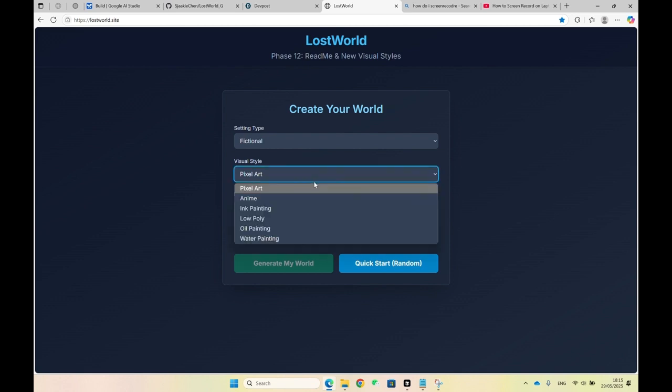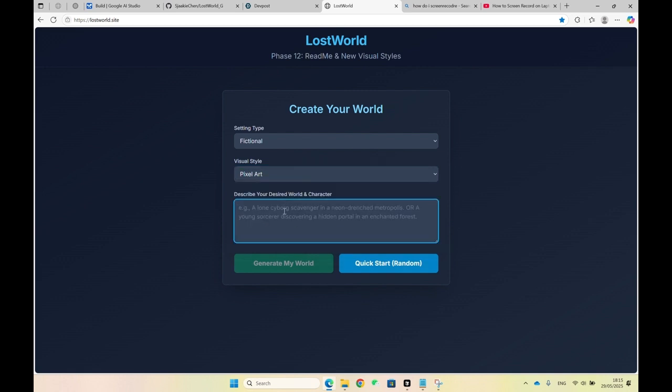So let's say I watched Avengers Endgame and I want to be Spider-Man or I want to be Iron Man. Then you can choose the art style you want. It doesn't really matter. I'll pick the first one. And then you just go, I want to be Iron Man during the Battle of New York.